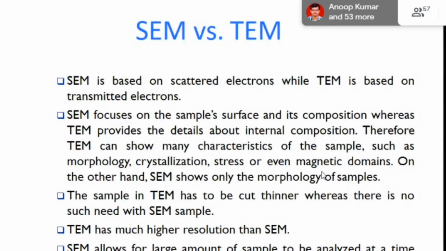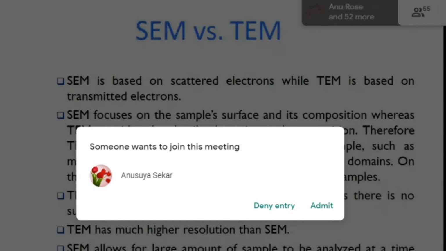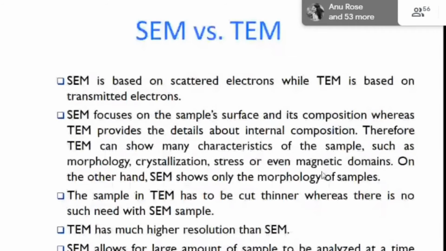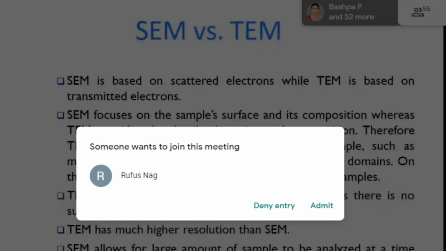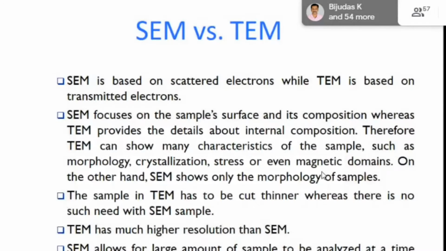Yeah, please sir, we can rectify it. Okay. So the transmission electron microscope has much higher resolution than the SEM, up to 2000 times more, and the SEM allows a large amount of sample to be analyzed at a time. But in the TEM we have only a small amount, micrograms of sample, analyzed in a single time.